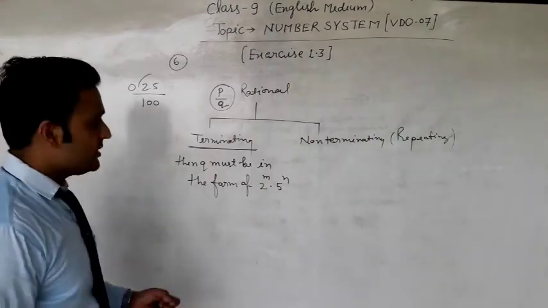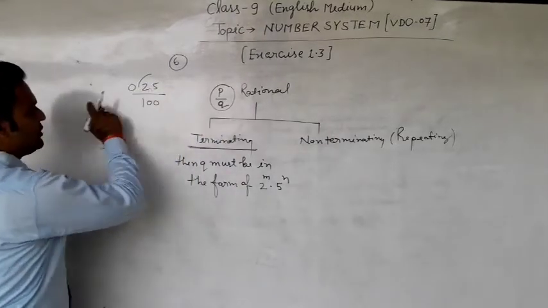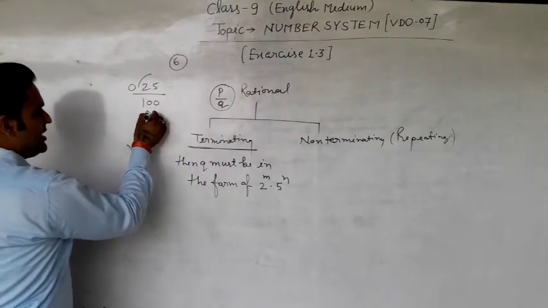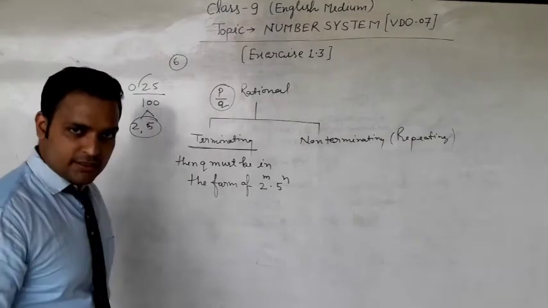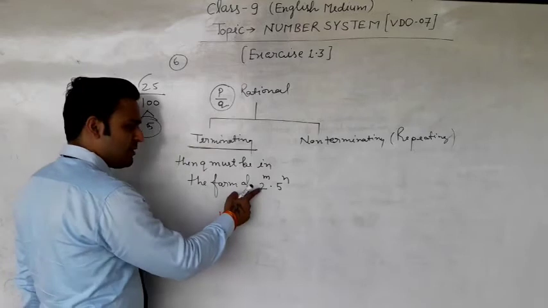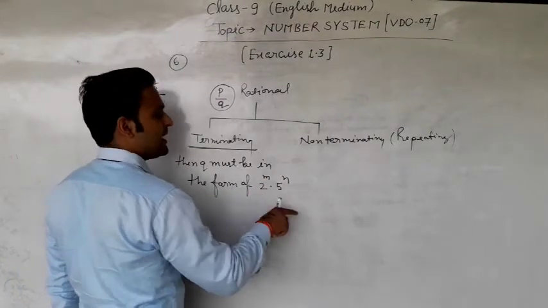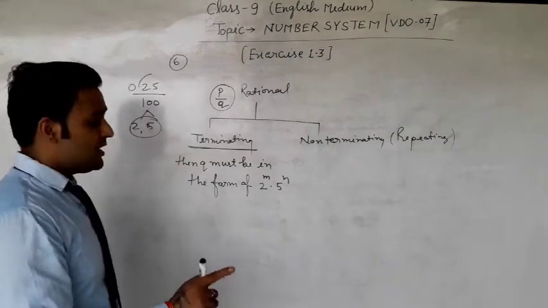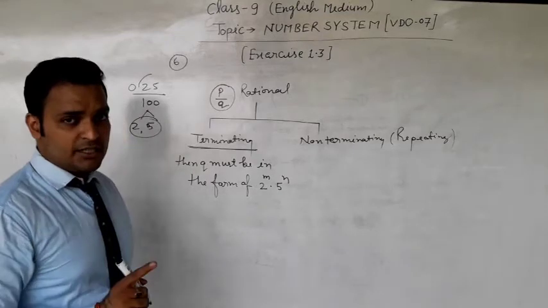We know that in all such decimal expressions, like 0.25, only 2 and 5 are present. Either only 2 may be present, or only 5, or both, and there will be no other digit.